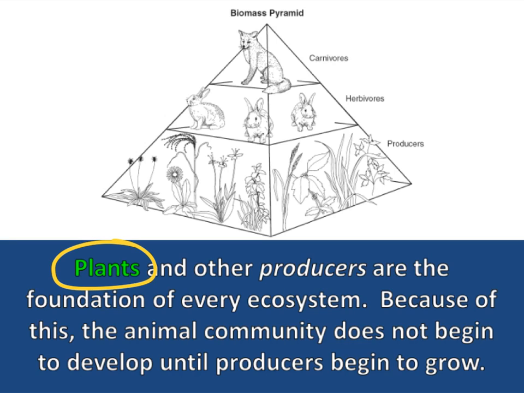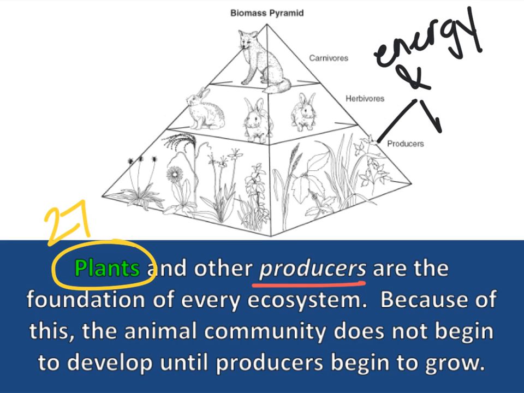The answer is plants, is number 27. You could also write the answer as producers. Doesn't matter to me. So notice at the very bottom of this food pyramid are producers. And don't forget that producers has the most energy and the most biomass. So energy, a lot of it, and a lot of biomass.